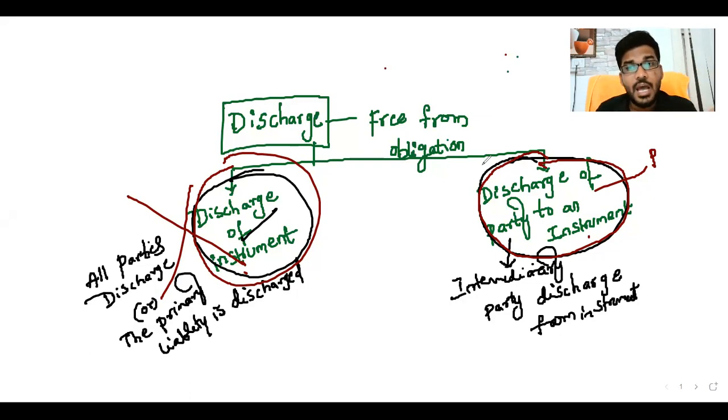When the instrument gets discharged, all parties are also discharged. When a party is discharged, only a particular party is discharged, not all the parties. Discharge of instrument includes discharge of party to instrument also. This is a basic introduction related to the discharge of instrument and discharge of party to instrument.